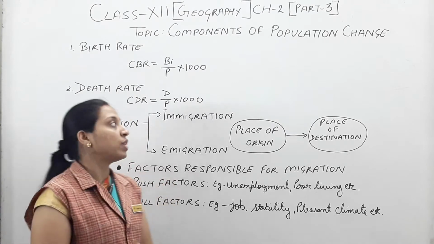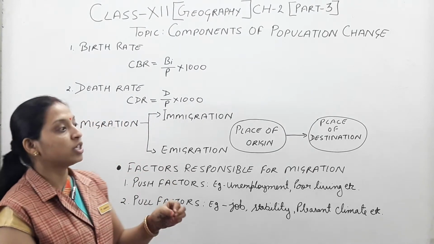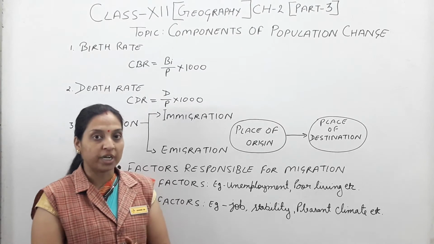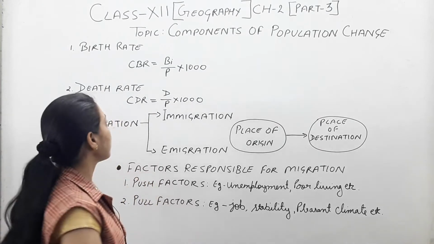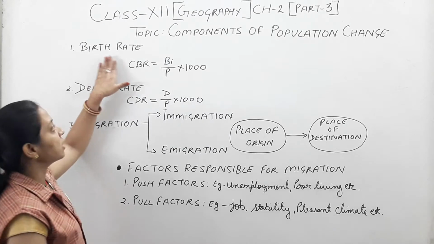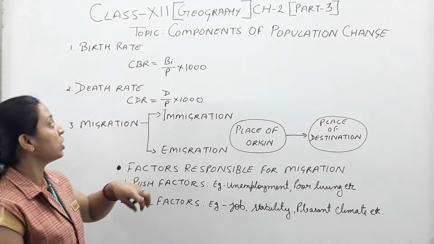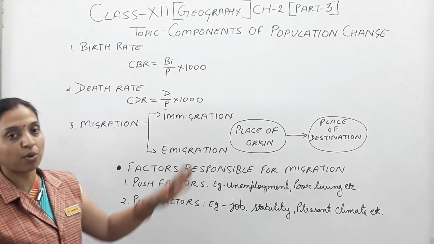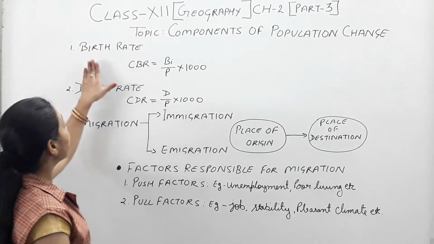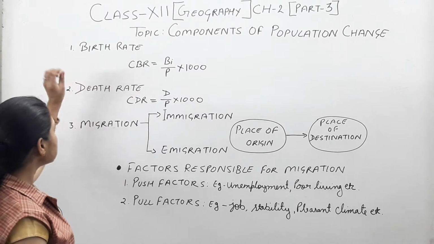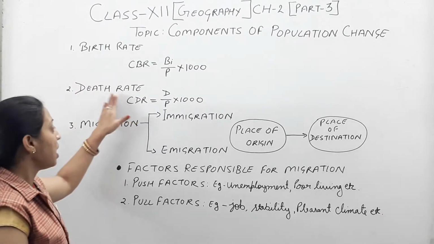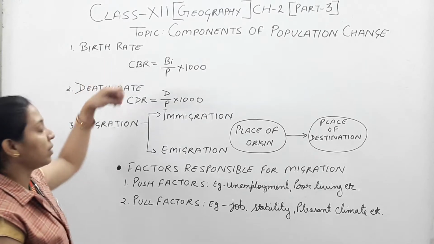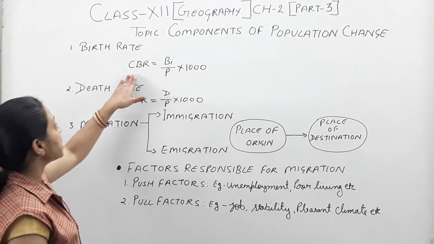Now in this video we will discuss some components of population change. So let us come to which type of components we have to discuss through this video. Here it is mentioned that there are three types of components to change the population. First one is birth rate, second one is death rate, afterward migration.